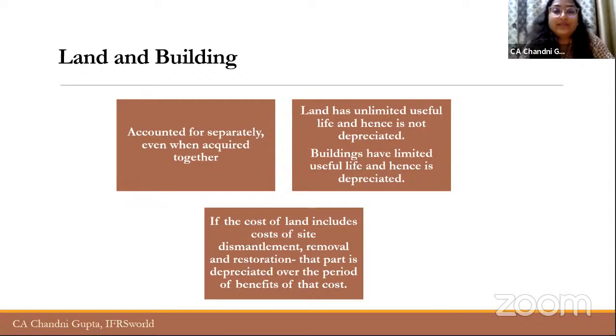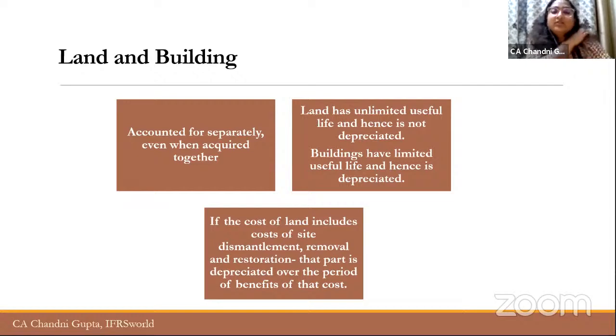Now, how do we account for them separately? You will have to allocate the total consideration, the total price, based on the fair values. And accordingly, land will not be depreciated because it has an unlimited useful life, but building will be depreciated because it has a limited useful life. But also, if land has a limited useful life, for example, there is a particular agreement as per which the land can be used for a limited period only, in that case, the company will depreciate it over that particular period.